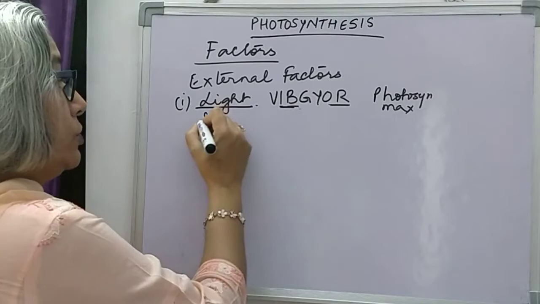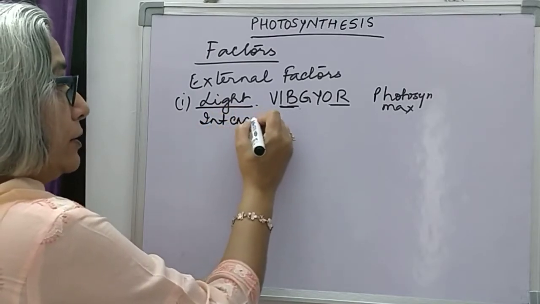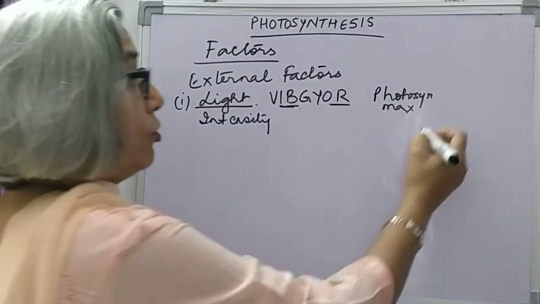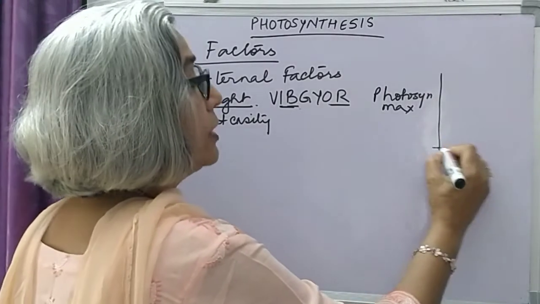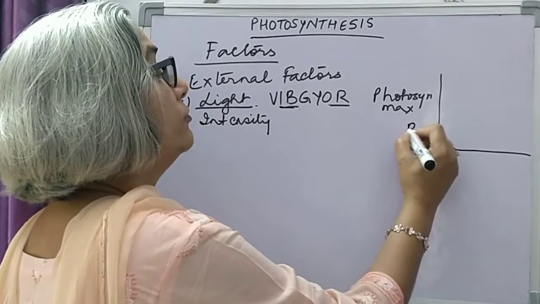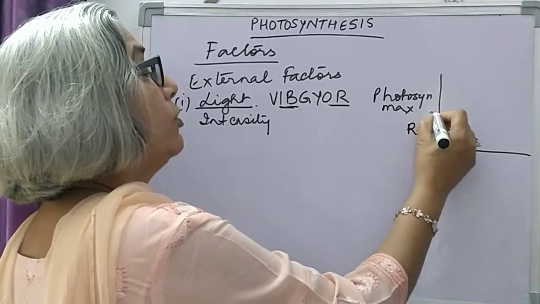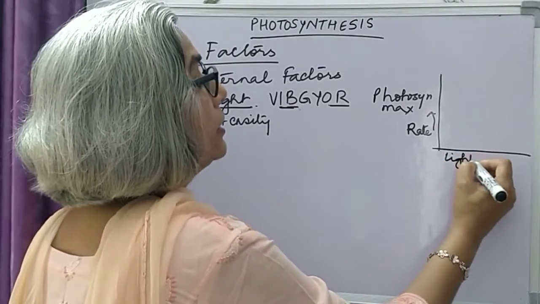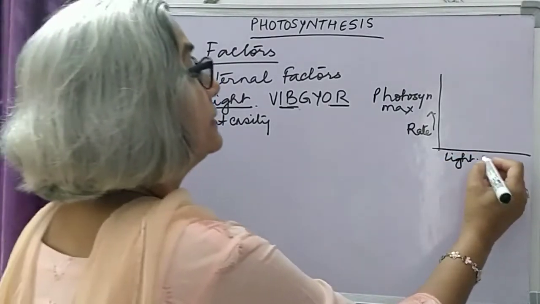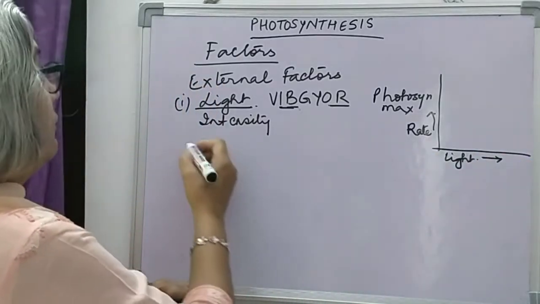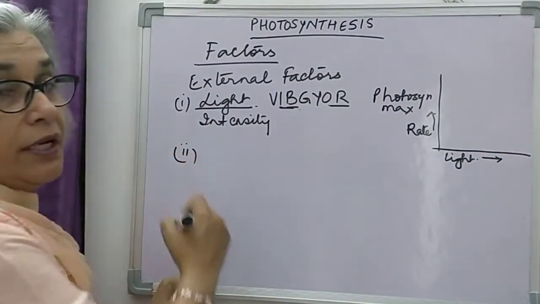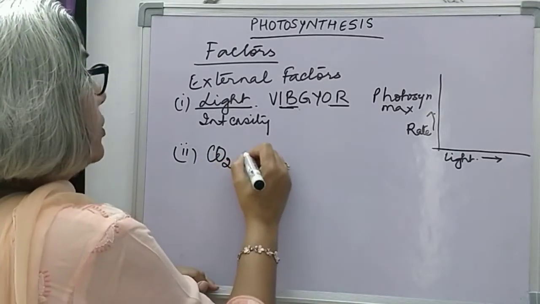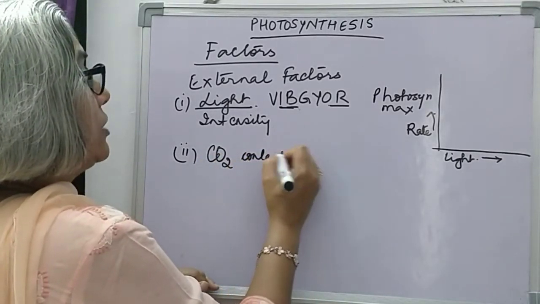Then we come to the intensity of light. As light intensity increases, rate of photosynthesis also increases. So if we have a graph where we represent the rate of photosynthesis on the y-axis and the light intensity on the x-axis, we will also have to take into consideration another external factor, that is carbon dioxide content in the atmosphere.